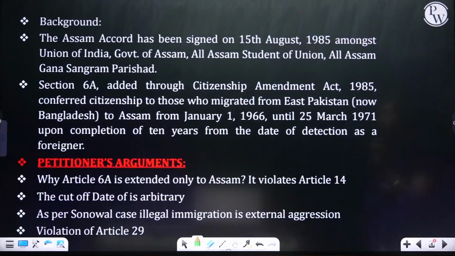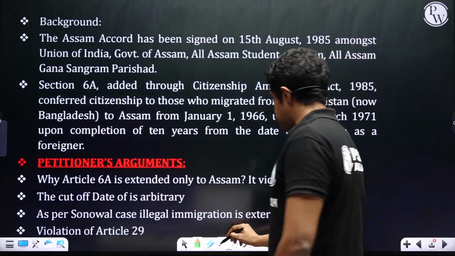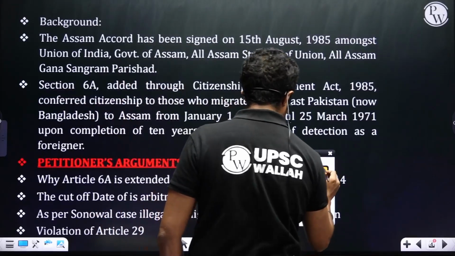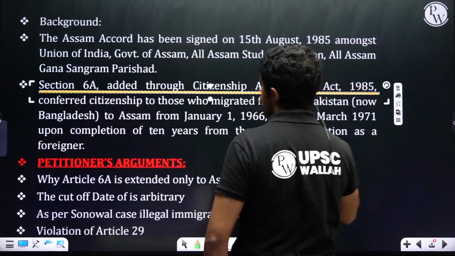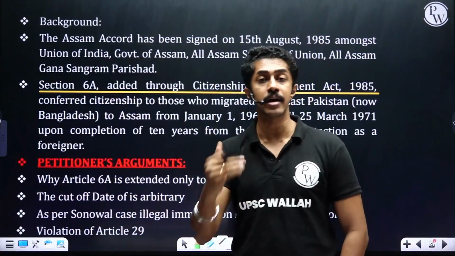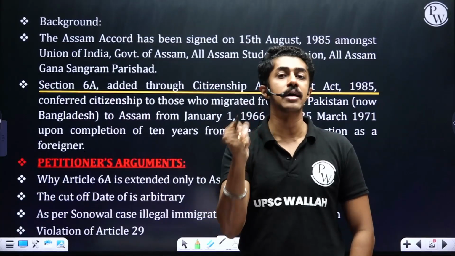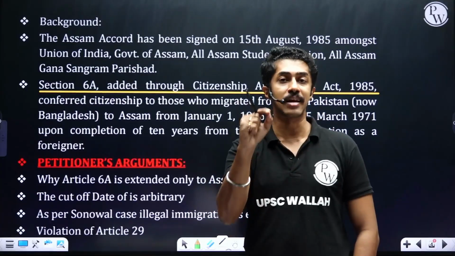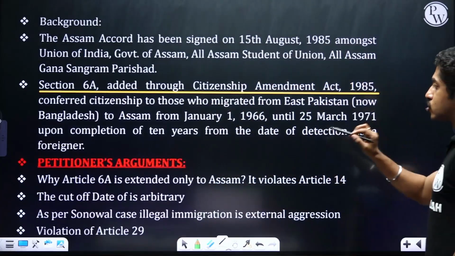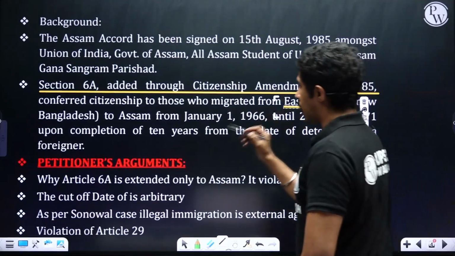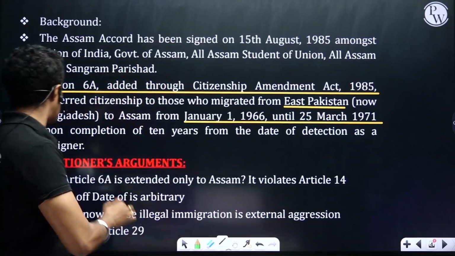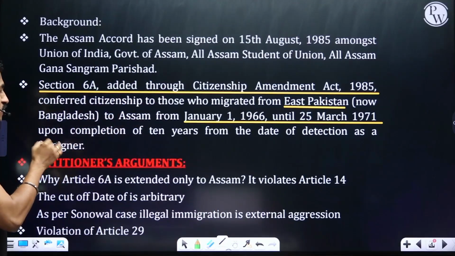Section 6A was added to the Citizenship Act through the Citizenship Amendment Act of 1985. That is, Section 6 is there. Then 6A was added. Why? To give effect or strength to the Assam Accord, whereby the cutoff date was finalized as March 25, 1971. It conferred citizenship on those who migrated from East Pakistan to Assam from January 1, 1966 until March 25, 1971, upon completion of 10 years from the date of detection as a foreigner.